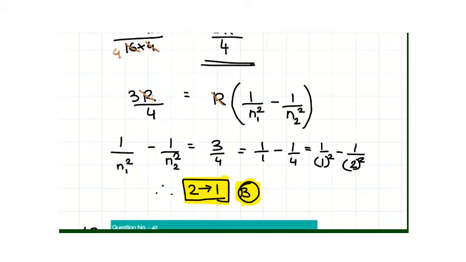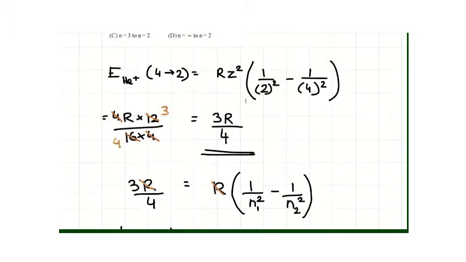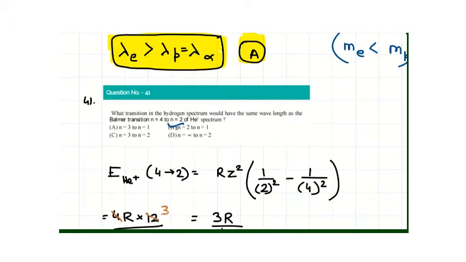We can equate 3R by 4 to R times 1 by n1 square minus 1 by n2 square, because in the second case the atomic number for hydrogen is 1. Now we get 1 by n1 square minus 1 by n2 square as 3 by 4, which is only possible when n1 equal to 1 and n2 equal to 2. Thus the transition would be from second state to first state, which is option B.